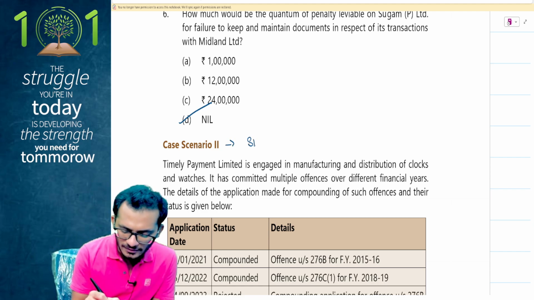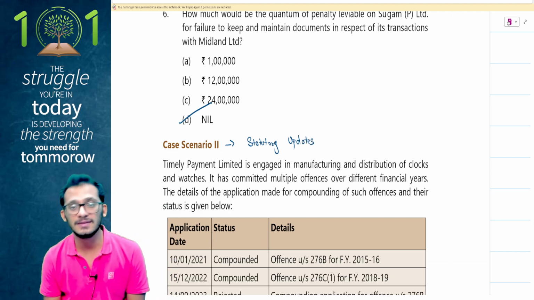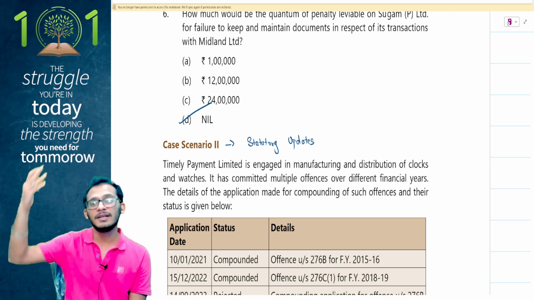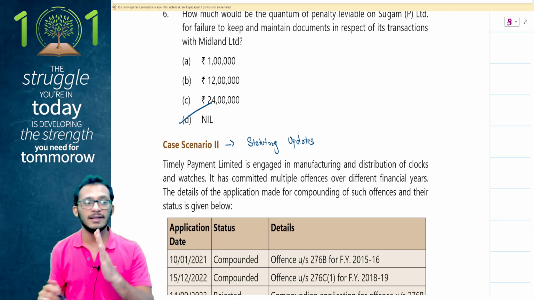Case scenario number 2 comes from your statutory updates. The topic which I looked at from the statutory updates, and I told you people to focus on very importantly, is the compounding of application, new amendments after October 17, 2024. The whole topic is already covered in your statutory updates. The same examples have been given to you, so you just have to focus on the examples. You'll get the answer accordingly.